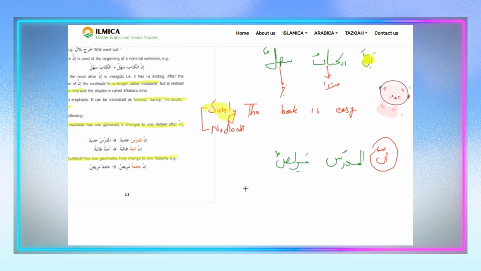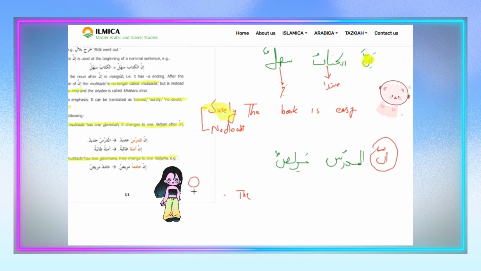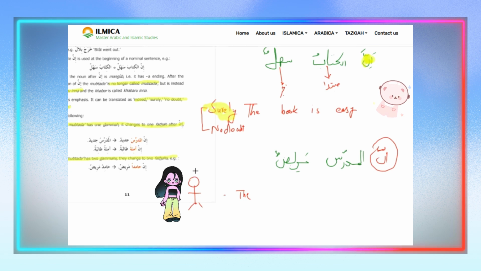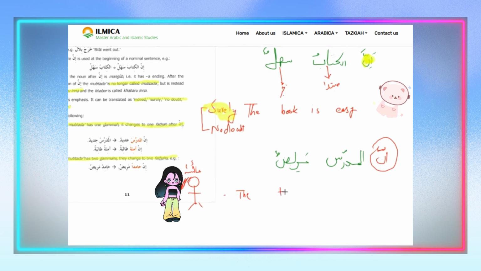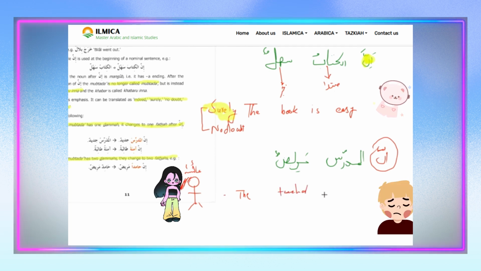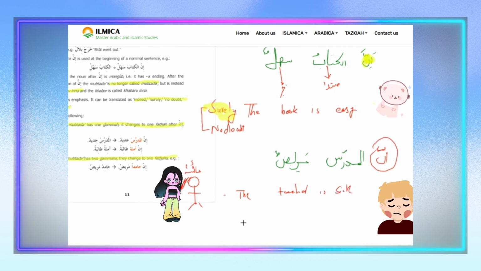See here in English. Here is your friend. I don't know her name. Maybe Aisha. Okay, so your friend Aisha says to you, the teacher is sick. So is this statement doubtful or not?